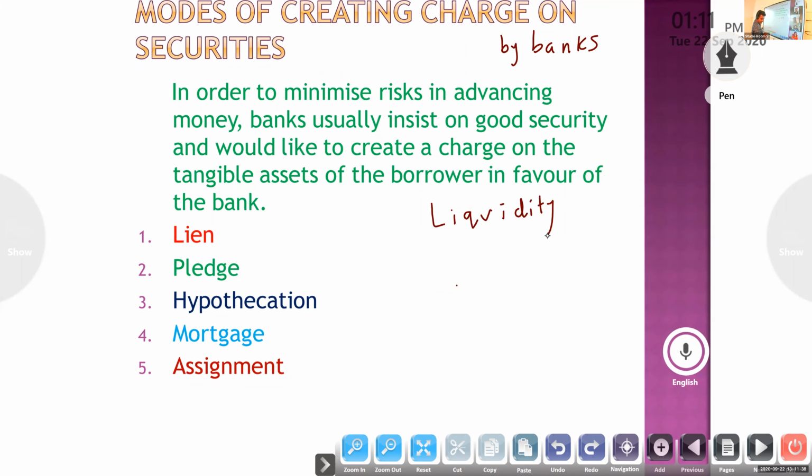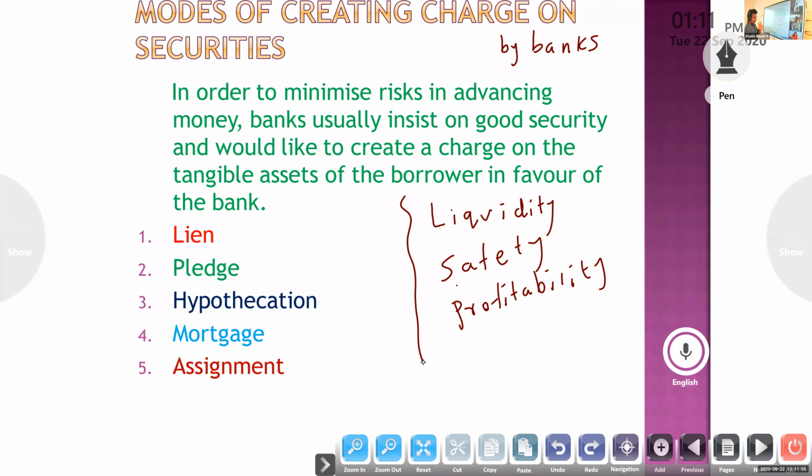Liquidity: whenever they need funds, they can encash. Whenever they demand the money, they will get the amount from the borrower. If it is a short-term loan, we can easily encash it; money at call and short notice, short-term money market instruments, short-term loans.